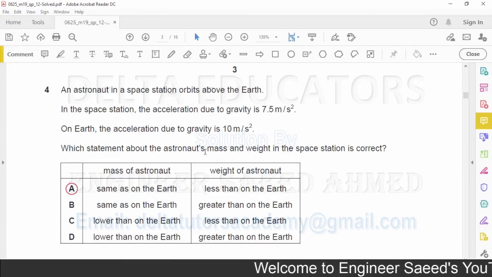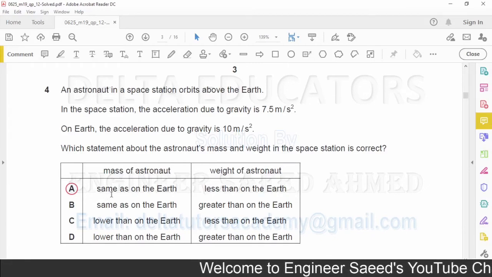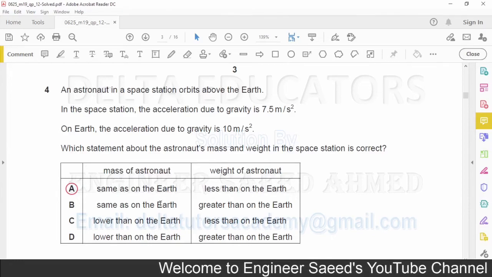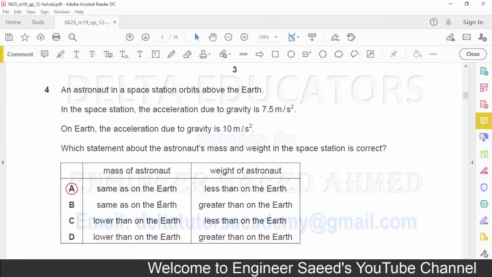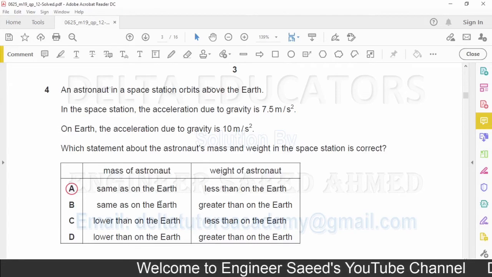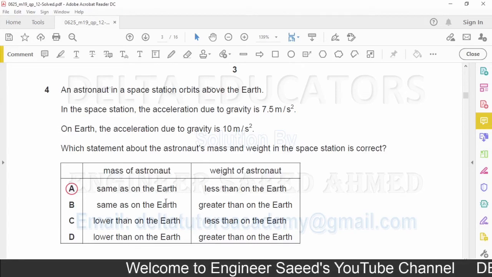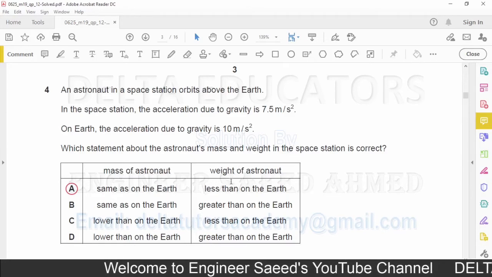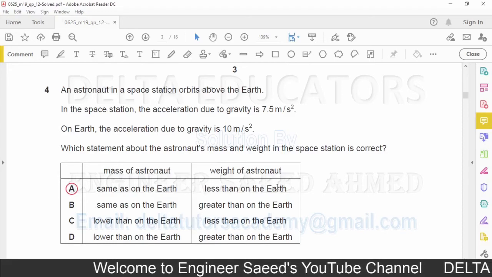Now we check the options. Here we have two columns. In the first column, mass of the astronaut is given. In the second column, weight of the astronaut is given. Now in options A and B, it is given that mass of the astronaut is the same as on Earth. So here possible options are A and B. It is already discussed that mass remains constant. Now in option A, in the column weight, it is given less than on the Earth. It is the correct option.